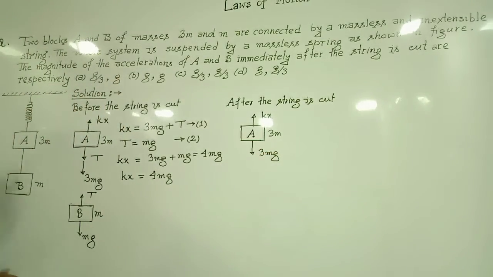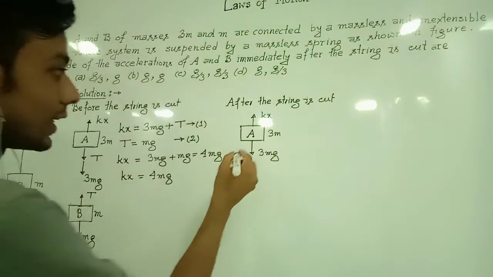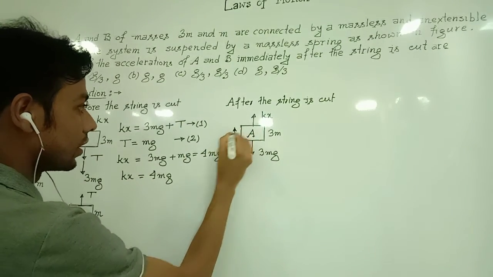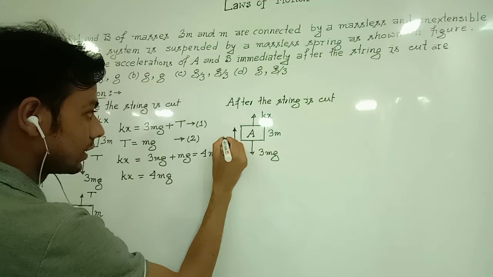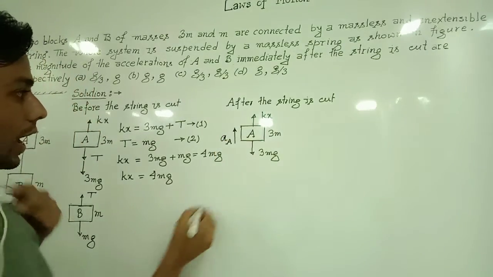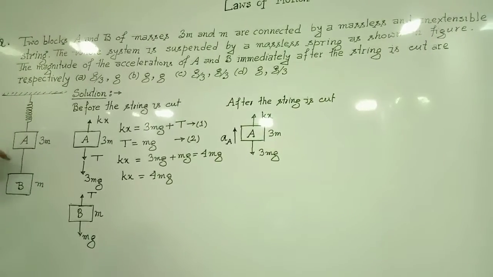Now as the string is cut between the blocks A and B, due to the property of the spring, block A will go upward, so the acceleration gained by block A will be upward directed, let it be AA. And for the block B, as the string is cut, by its natural tendency block B will come downward.